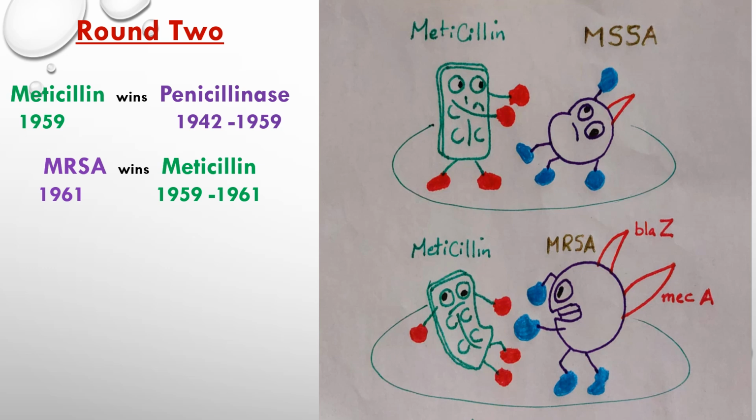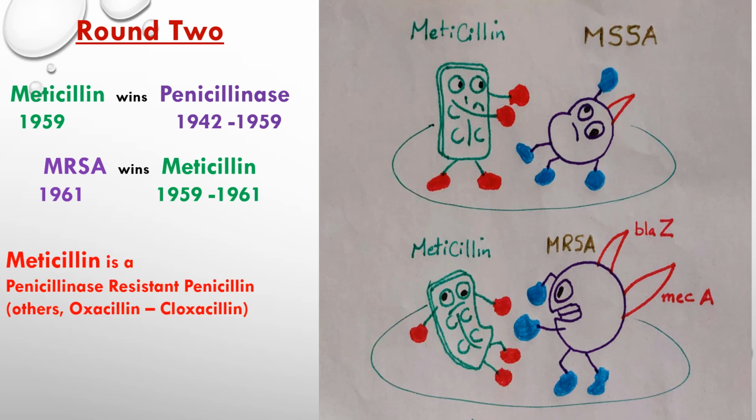And as you see, it gained that power by gaining the mecA gene, which is carried on a staphylococcal chromosomal cassette. And in this drawing, you can see that the MSSA gained the big red spike or red horn, the mecA gene. And remember that most of the MRSA still produce penicillinase, so they have the blaZ gene.